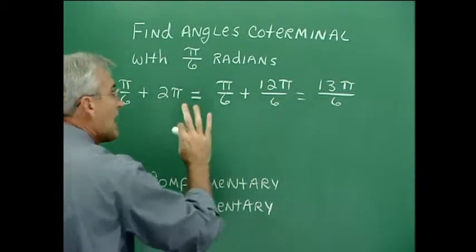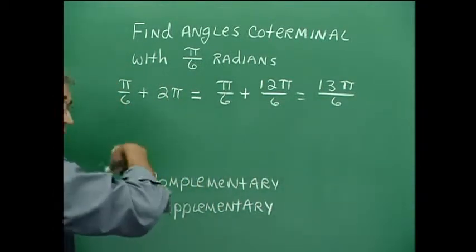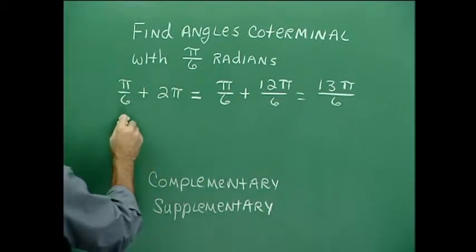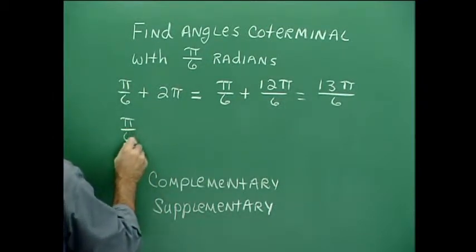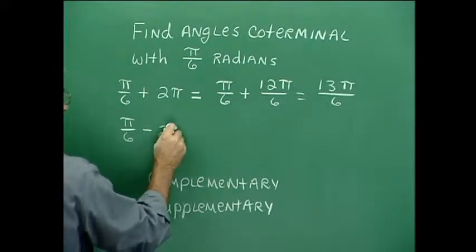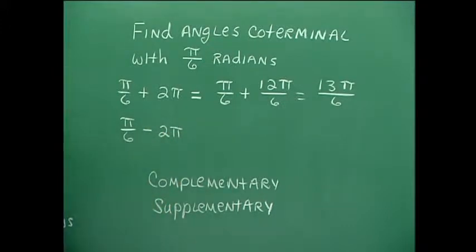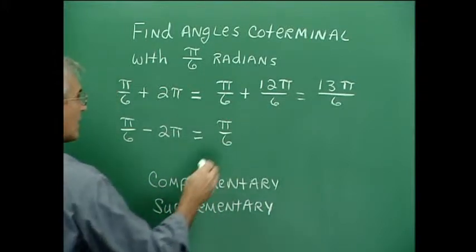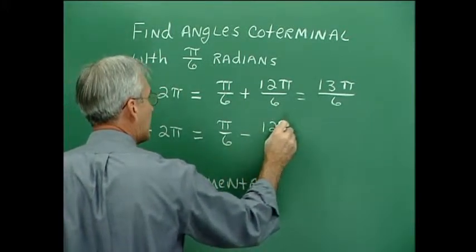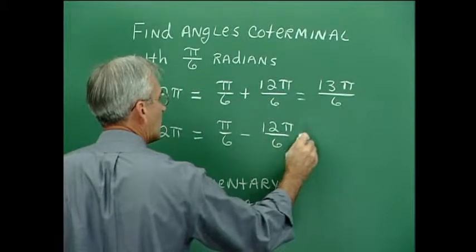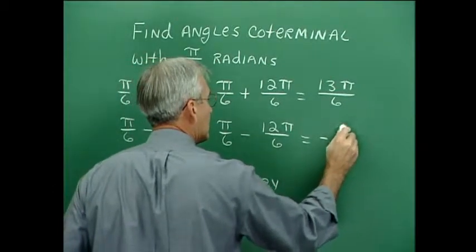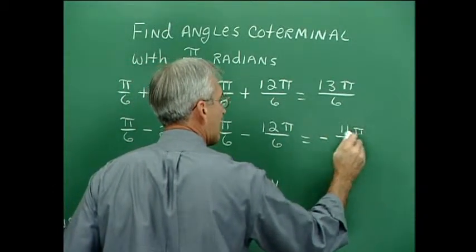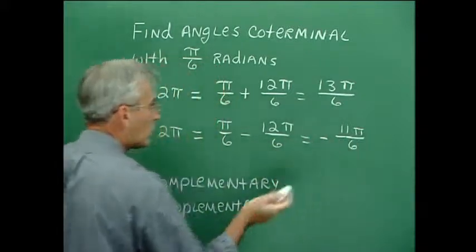And a way of generating the angle using a negative angle, you see it was pi over 6, and subtract 2 pi. You see, that's another angle which is coterminal with this angle of pi over 6. And again, the algebra is in it for finding the common denominator. Let's see, it's minus 12 pi over 6. So it turns out to be negative 11 pi over 6 as a coterminal angle.